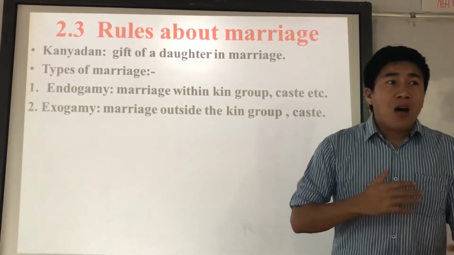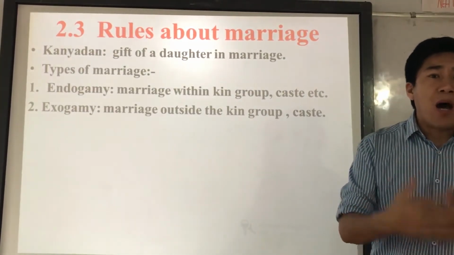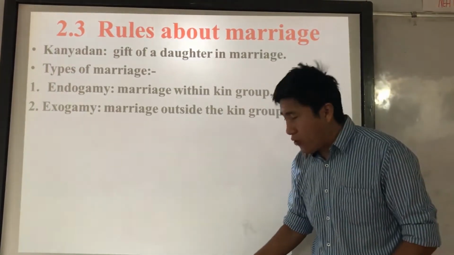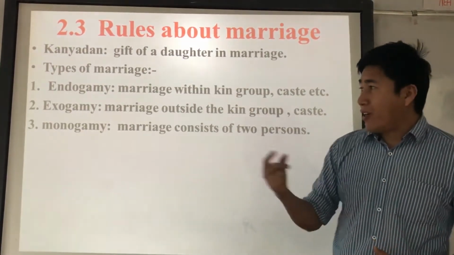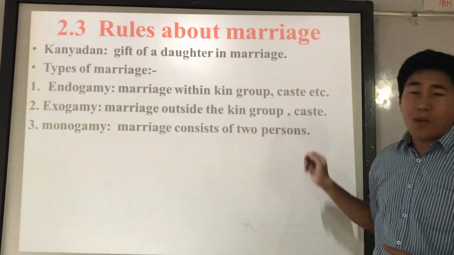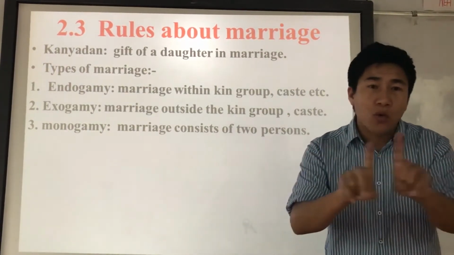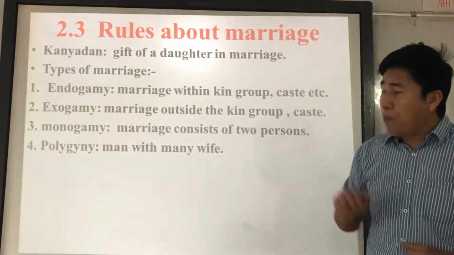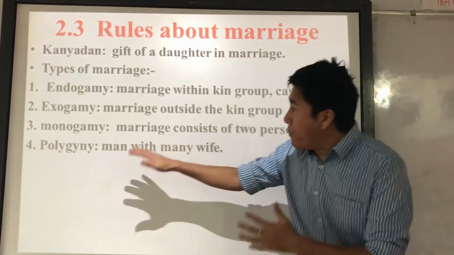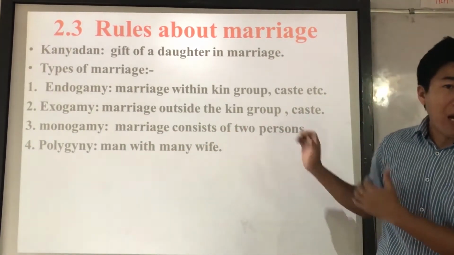And then according to how many spouses you have, we have different kinds of marriage. First, monogamy. Mono means single, right? And the marriage consists of two persons, husband and wife: monogamy. Then we have polygyny. Polygyny means men having many wives, right?